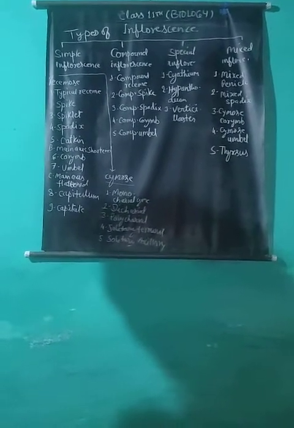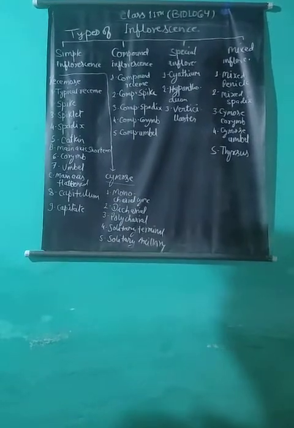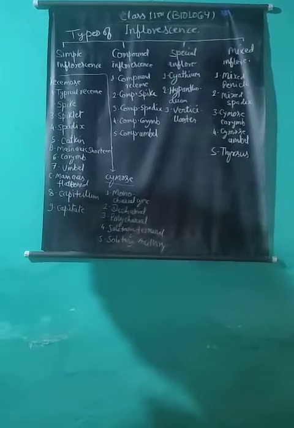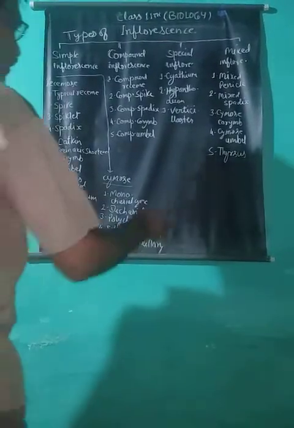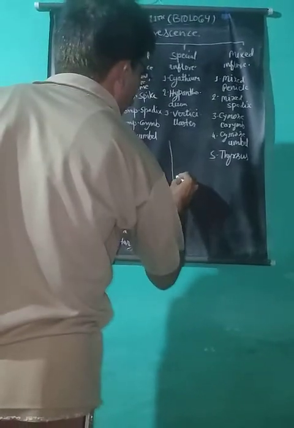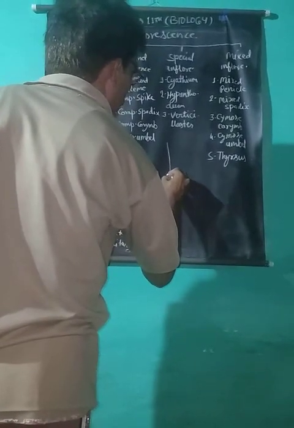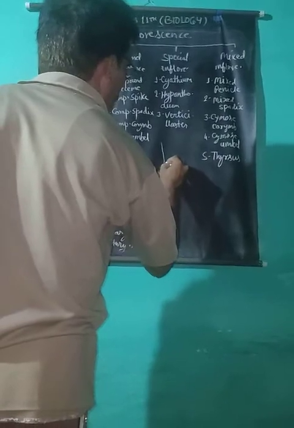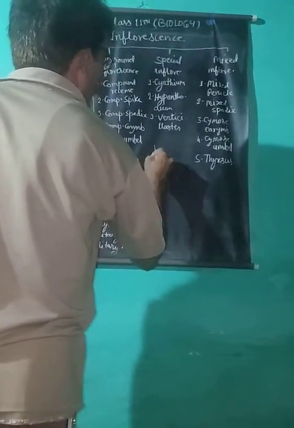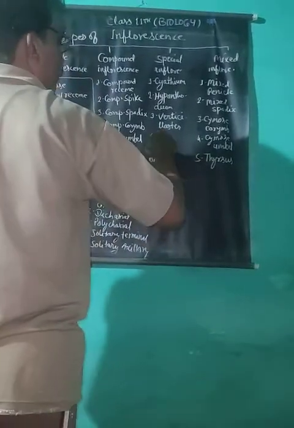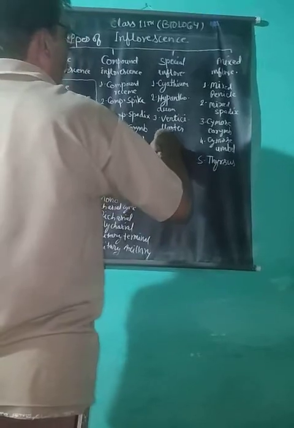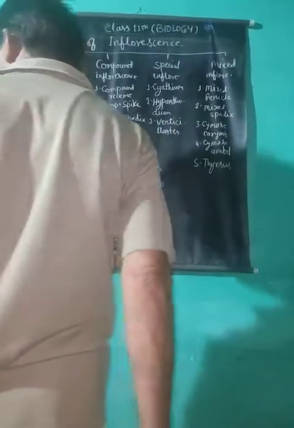Therefore, it is also known as indefinite inflorescence. It means in this type, flowers arise in the peduncle, as there is no flower in its terminal axis. Therefore, it continuously grows and produces flowers.